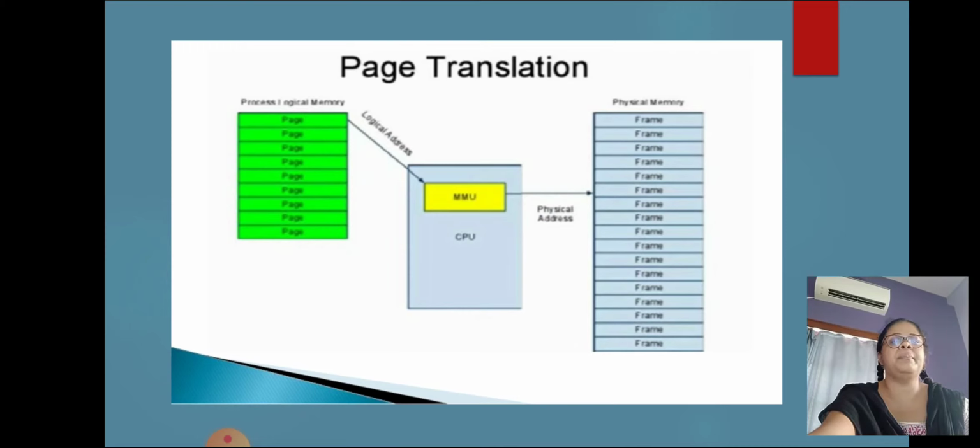Now we come to page translation. Every address generated by the CPU is divided into two parts, a page number and a page offset. The page number is used as an index into a page table. The page table contains the base address of each page in physical memory. This base address is combined with the page offset to define the physical memory address that is sent to the memory unit.